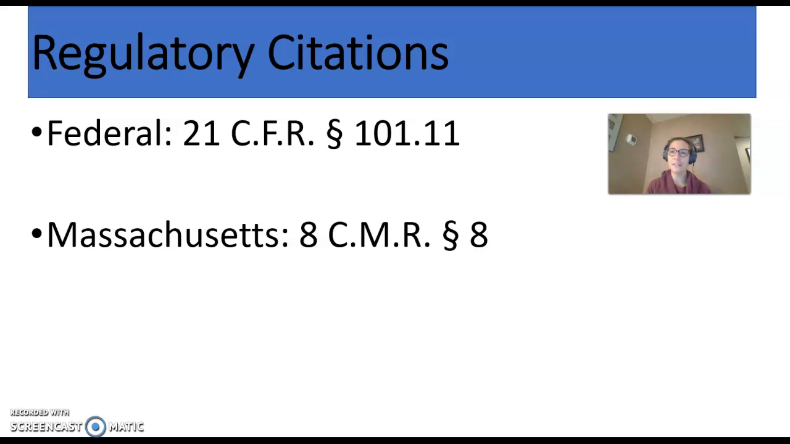So in class, we'll go over more about where to find these. Take a look on Blackboard because I posted some non-Westlaw websites where you can also find regulations just to give you an idea of what they look like. And then I'll also show you how to locate them on Westlaw. And hint, it has to do with the subject matter index.